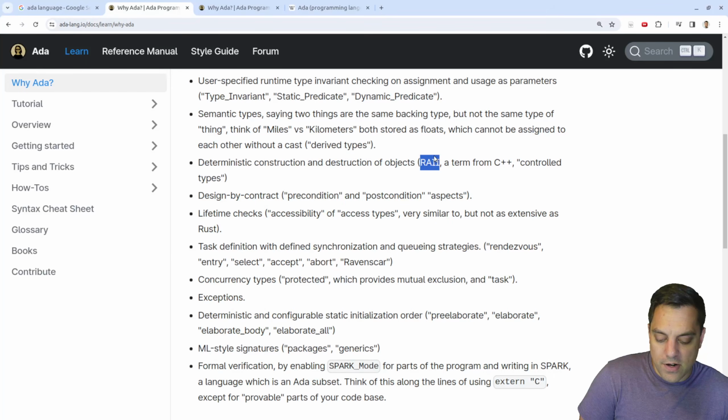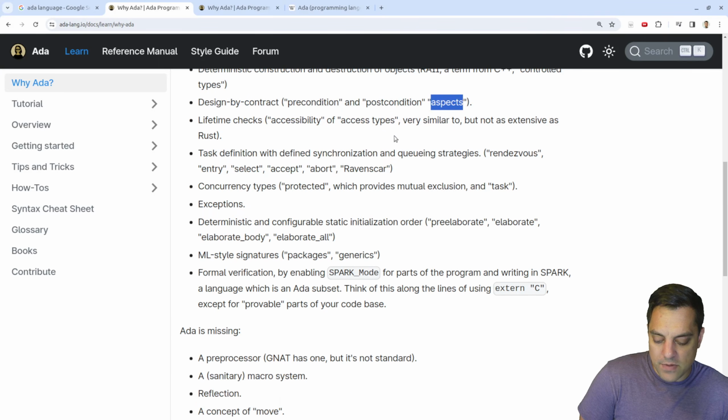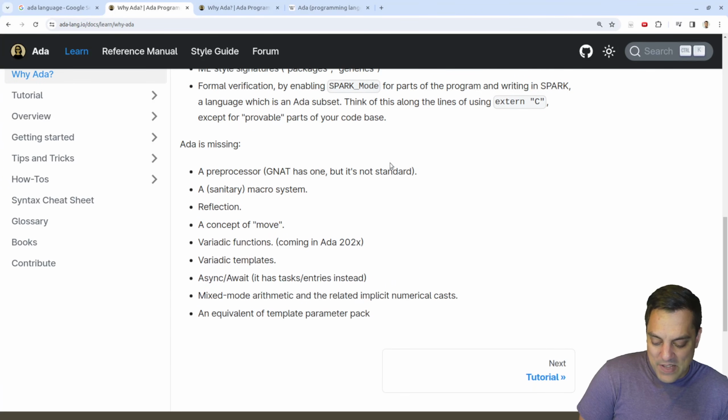Deterministic construction, RAII, design by contract, yeah, precondition and postcondition, and aspects. Okay, interesting. I'll have to actually look at that. I've used this before. Again, in my undergrad, we had to write precondition, postcondition, and aspects, but I wonder what it means in the Ada context. Let's see. Task definition with defined synchronization and queuing strategies. Interesting. Okay, rendezvous, entry, select, accept, and so on. Ravenscar. Okay. Okay, so Ada is missing a preprocessor.